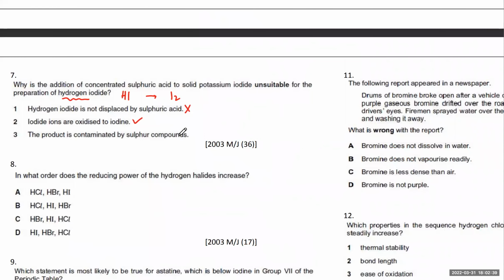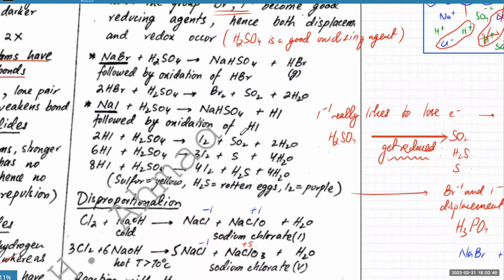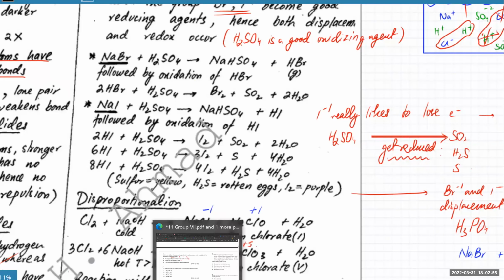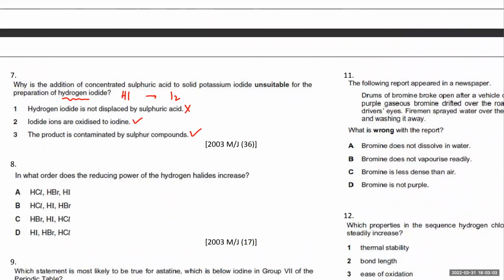So the product is contaminated by sulfur compounds. It is contaminated by sulfur compounds, and that is also true. A lot of sulfur compounds are produced. Sulfur itself is produced. So that is a valid reason as well that it's an unsuitable way of making HI. You clear?